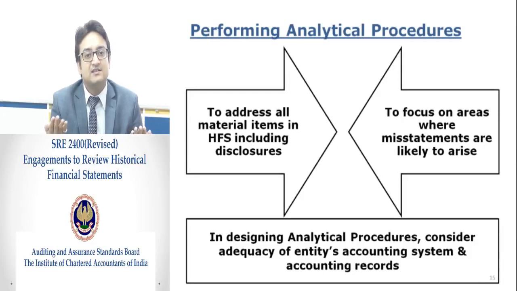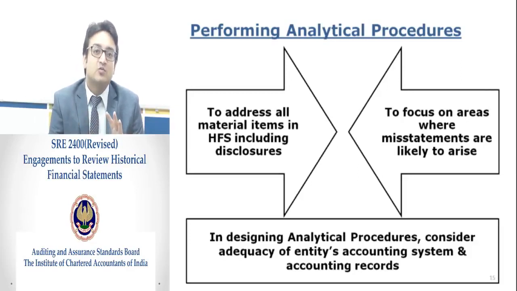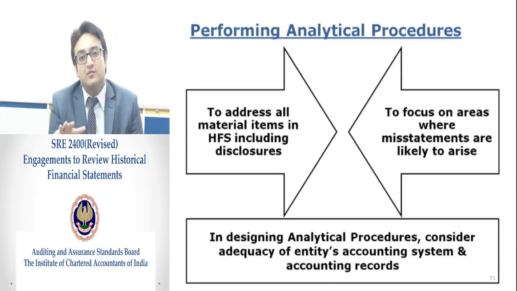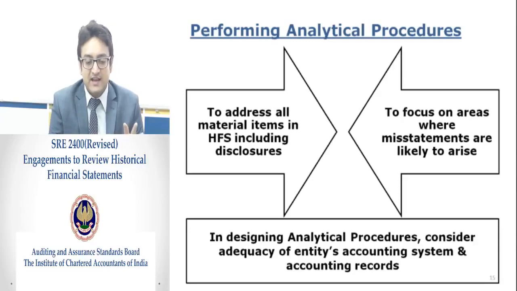In that case, a high extent of reliance cannot be placed on the systems of entity B, and so the analytical procedures done for entity B would be more detailed as compared to entity A. So it's very important to design and perform the analytical procedures considering all those factors.